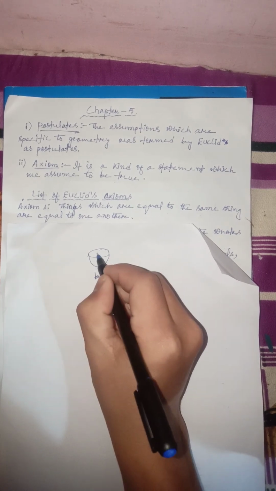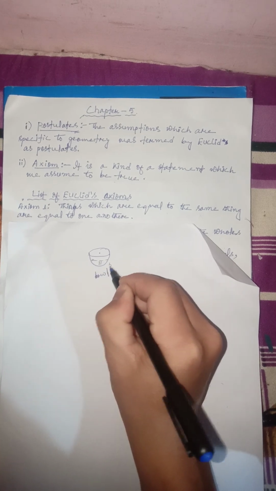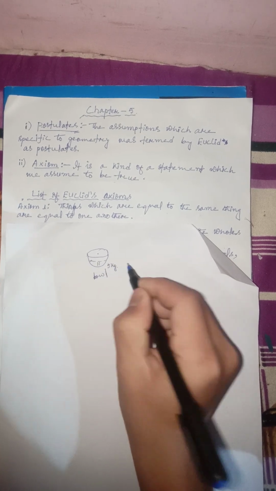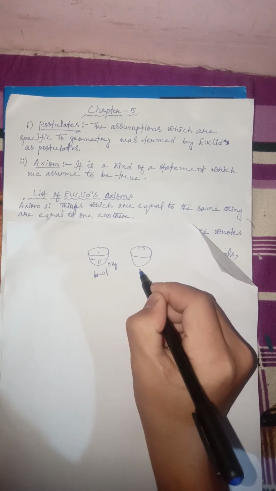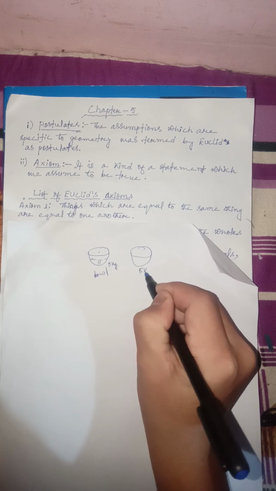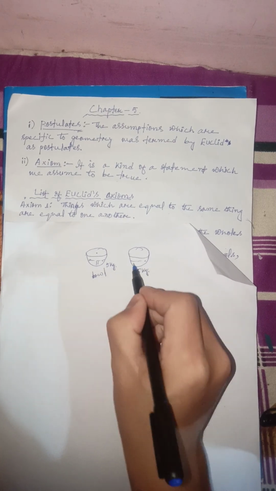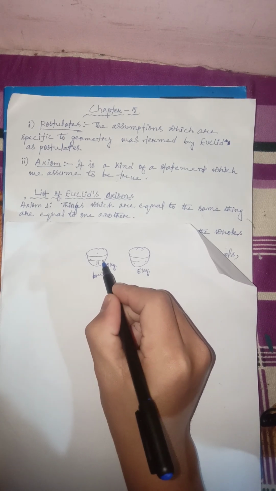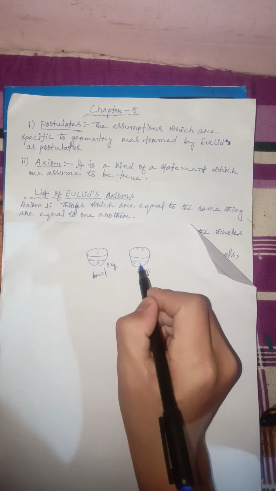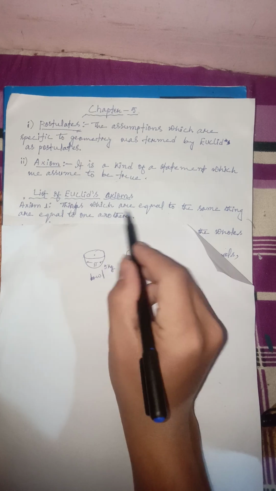This is a bowl, and here suppose we have rice of 5 kilograms, and even here we have rice of 5 kilograms, right? And in each of these bowls the quantity that we have is the same.